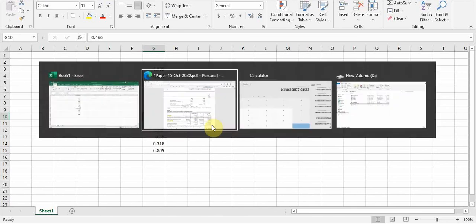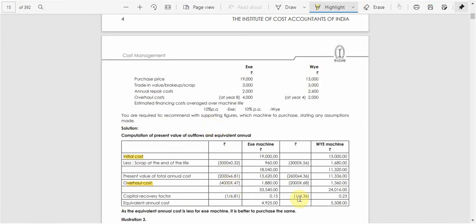At year 8, it's 467. It's given as 466 or 47. Okay, this is like 4,000 into 0.47, which comes to around 1,880. So this is the total cost. So for 18,040, we need to add these two values, 13,620 and 1,880, which comes to around 33,540.